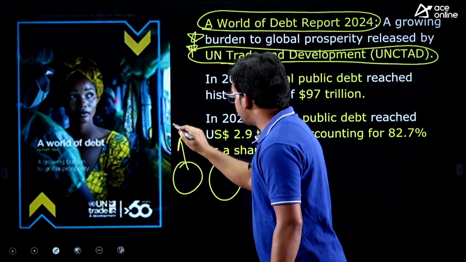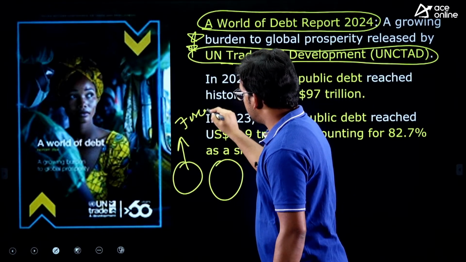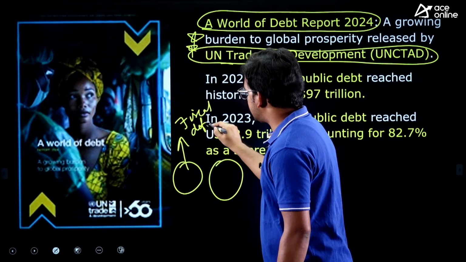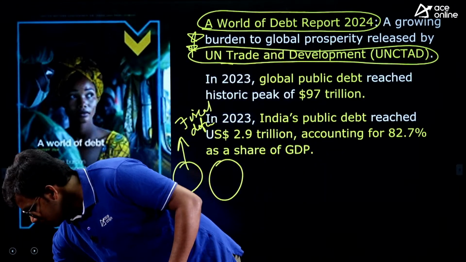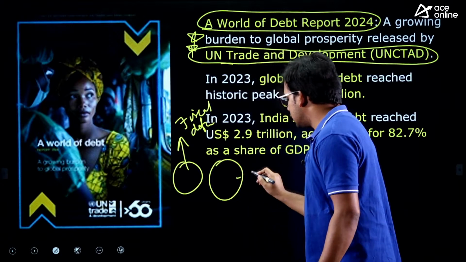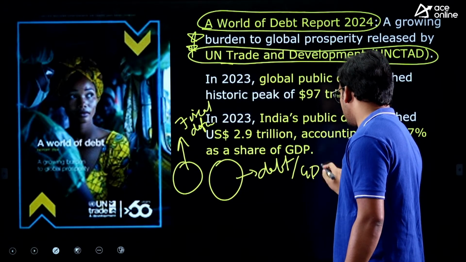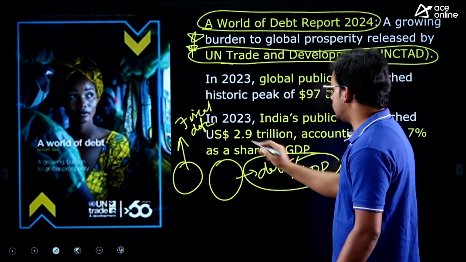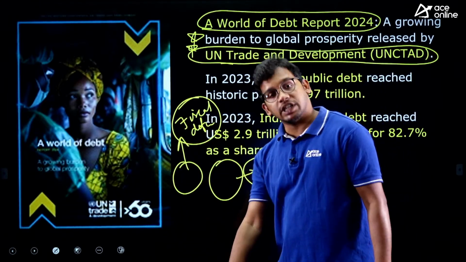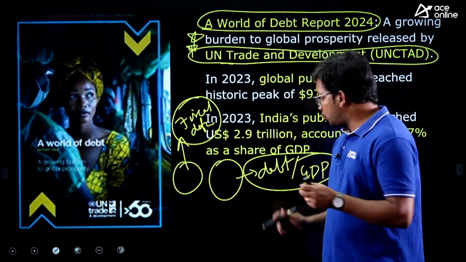One is fiscal deficit. The other one is debt to GDP ratio. Many students confuse these 2 things.